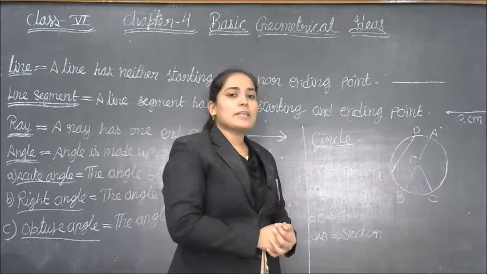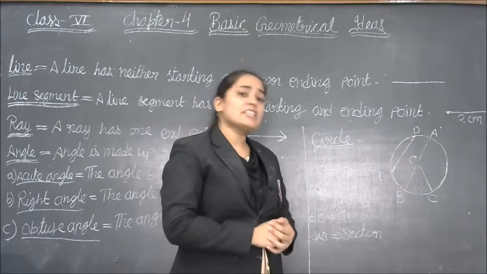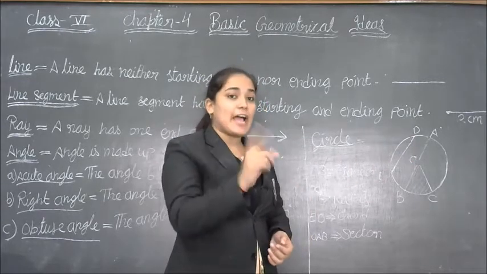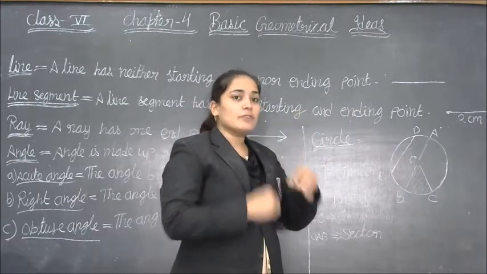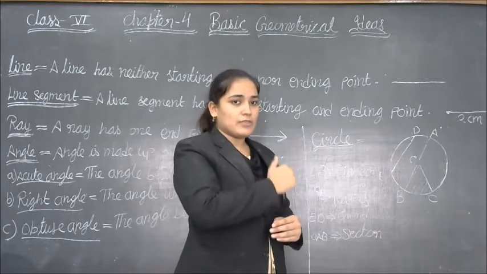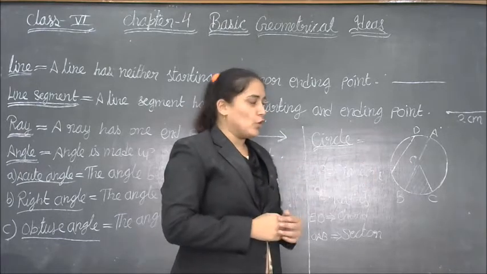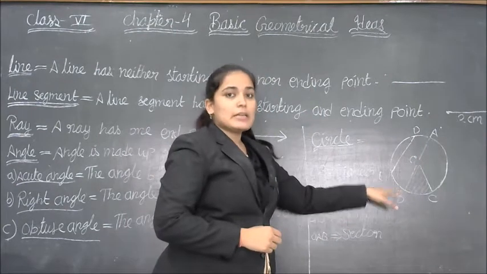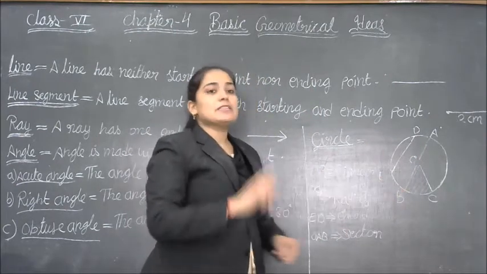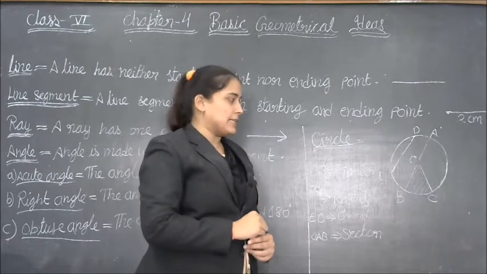And one more concept is here. The largest chord of the circle is diameter. Why? Because chord means any 2 points joined at the boundary of the circle is known as chord. So diameter also joins at the boundary of the circle. Therefore, diameter is the longest chord of the circle.